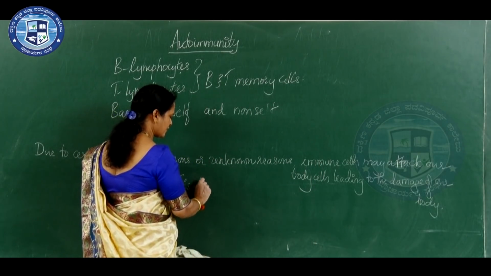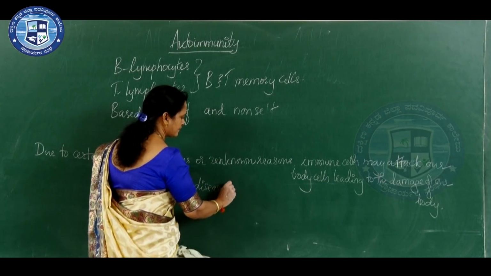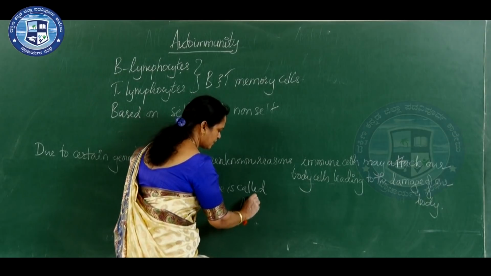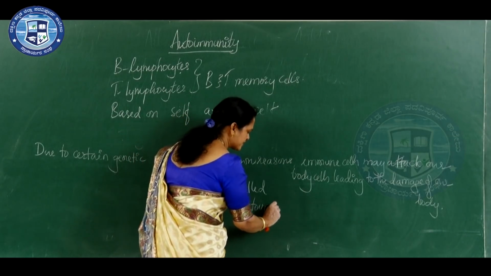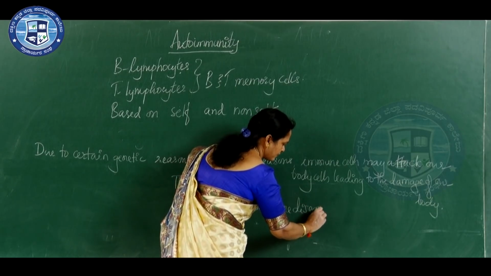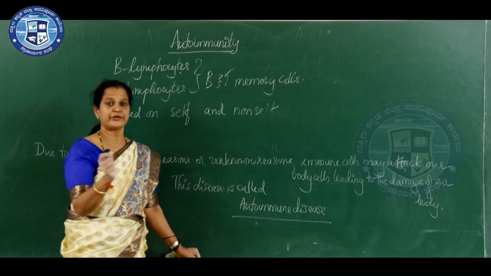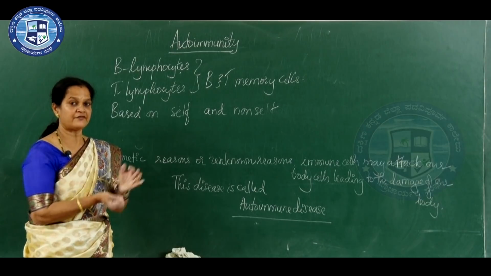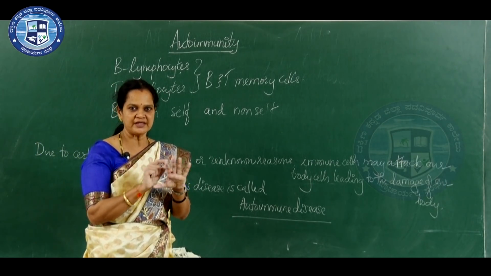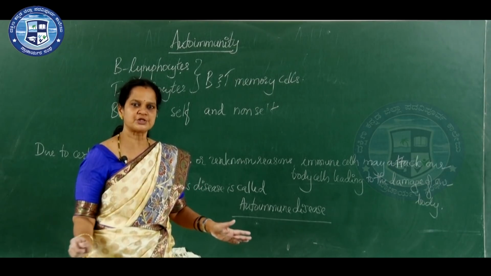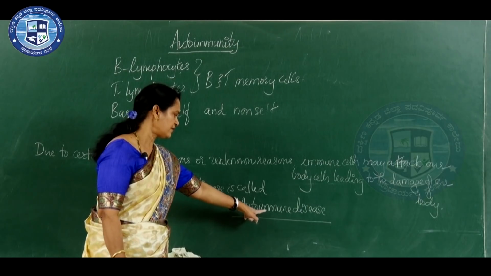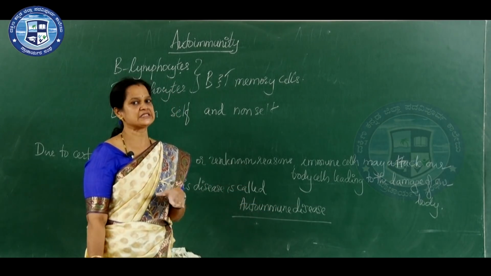This disease is called autoimmune disease. So, our own immune system attacks our own body cells. Body cells or tissues will be damaged, and such a condition is called autoimmune disease.